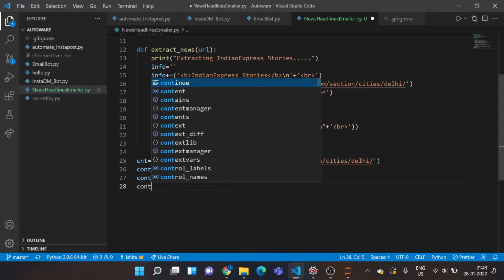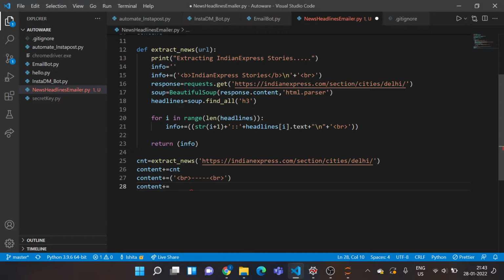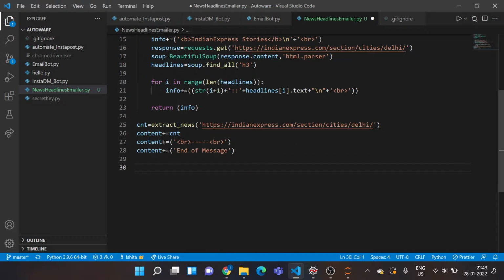So one more time. This is all the formatting I'm doing. You need not do this. It's just how I'm trying to beautify it a bit. End of message. I actually don't need this again. I've actually given space above, so no need. Okay, so I've basically done this.